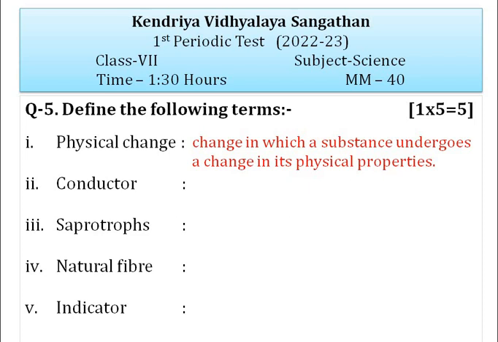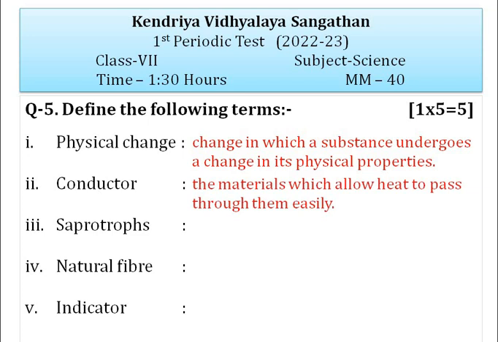Second definition of conductor. The materials which allow heat to pass through them easily are called conductors. Examples of conductors are gold, silver, copper, iron, etc.